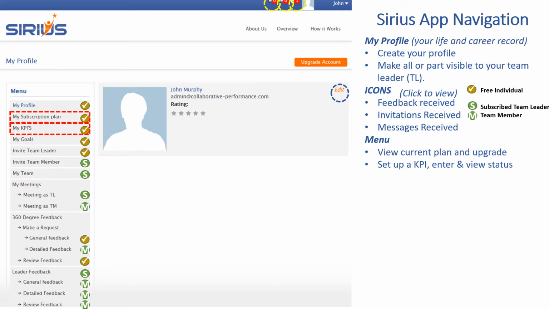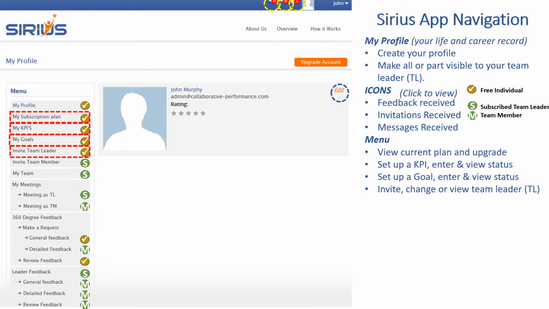If you click on My KPIs, you can set up your key performance indicators. You can enter status and you can view your status and look at the meters that indicate how you're doing visually. Likewise, for My Goals, you can set up new goals, enter the status of those goals, and view your progress.